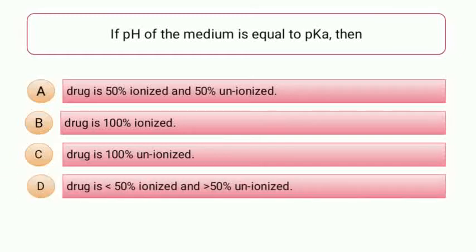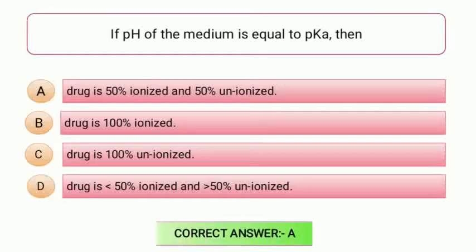And option number D, that is drug is less than 50% ionized and more than 50% unionized. So students, what do you think? The right answer of this question is option A. If pH of the medium is equal to pKa, then the drug is 50% ionized and 50% unionized. Moving to the next question.